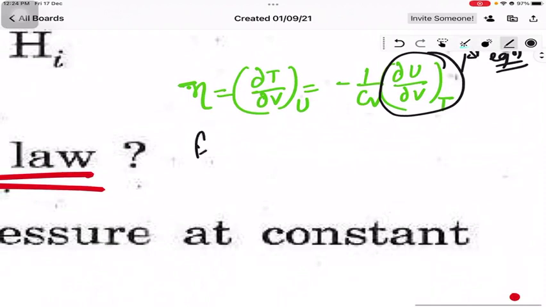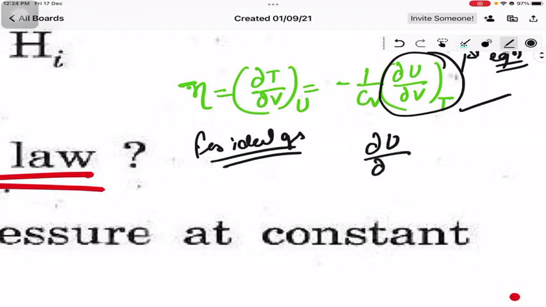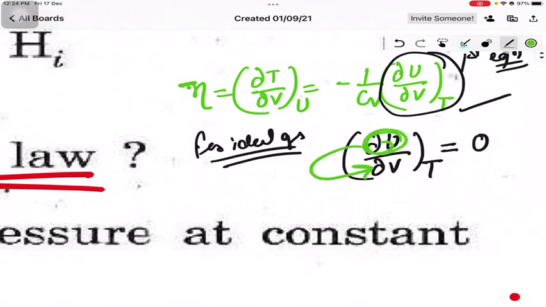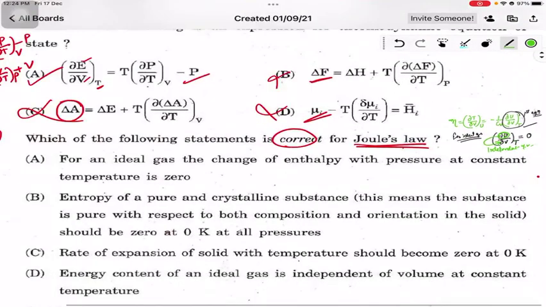For an ideal gas, this factor becomes equal to 0. Your internal energy change with volume at constant temperature becomes 0, which means your internal energy is independent of volume. So this must be there in the statement.